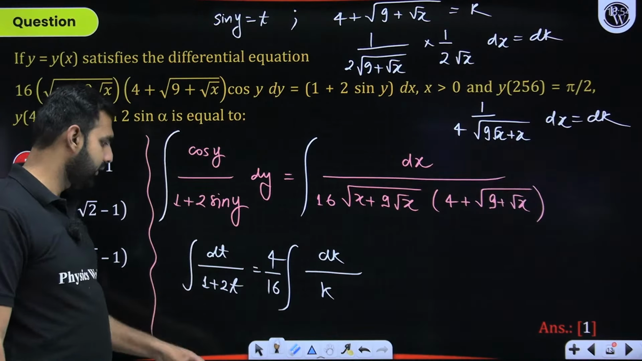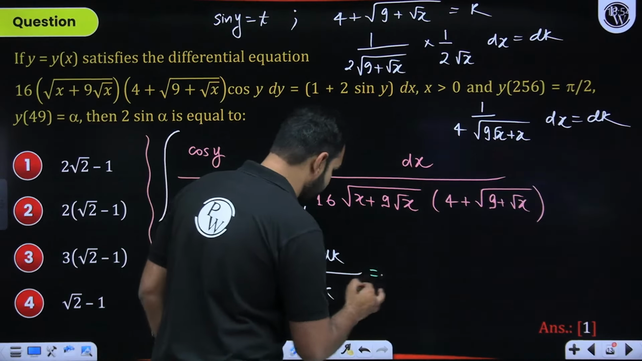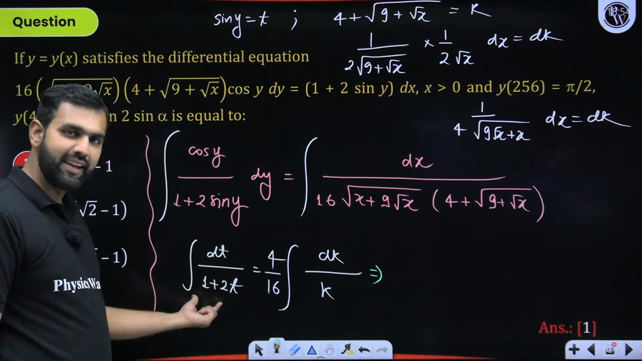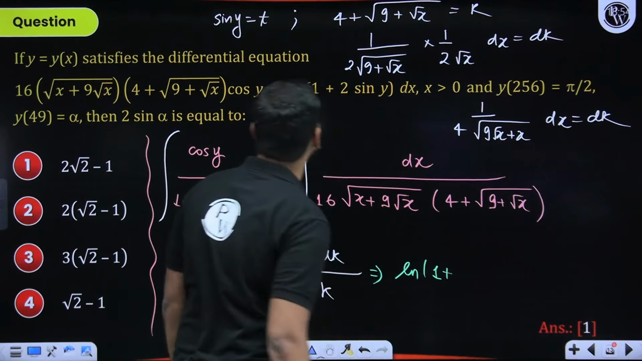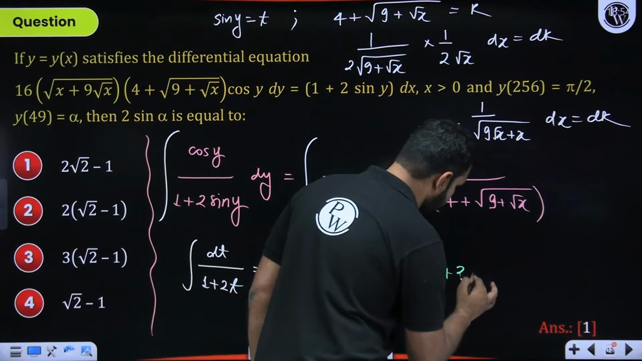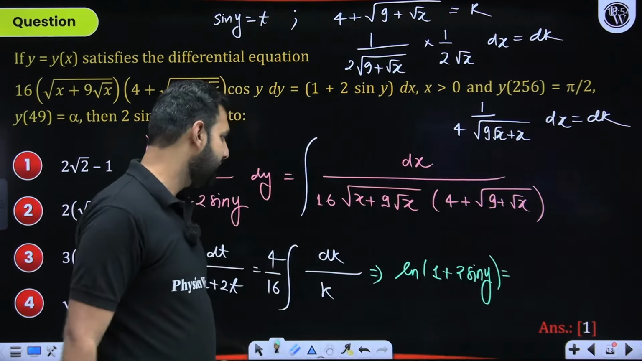I think now the job is really simple. You all can integrate it quite easily, and you know how to integrate it. From here, the integration will be ln 1 plus 2t. So it will be ln 1 plus 2t. T is what? Sine y. So it should be 1 plus 2 sine y should be equal to 4 by 16, which is 1 by 4.